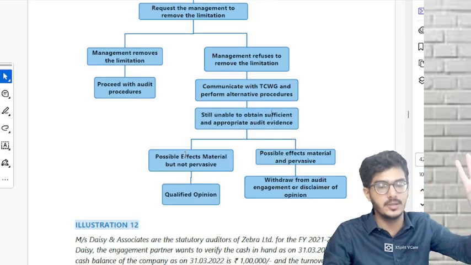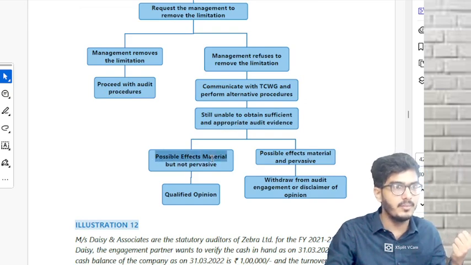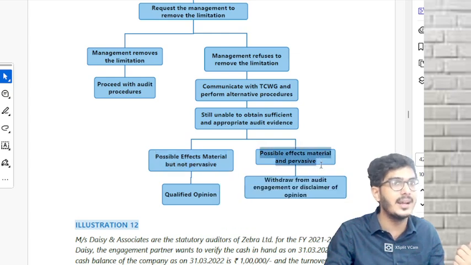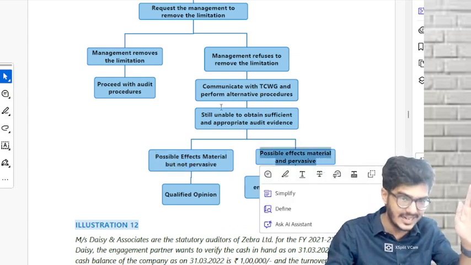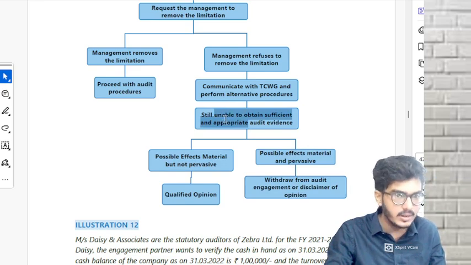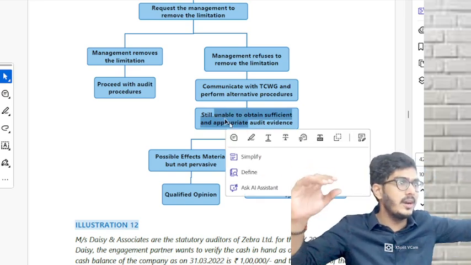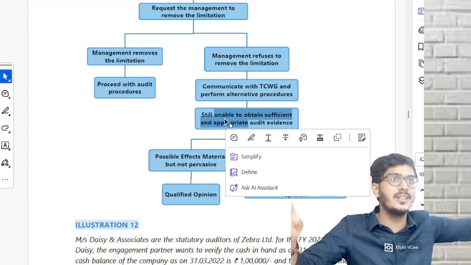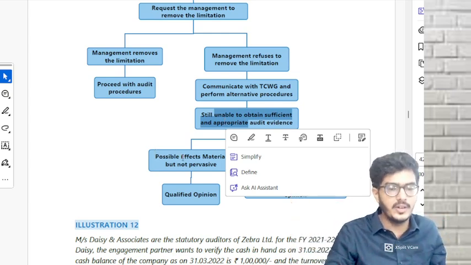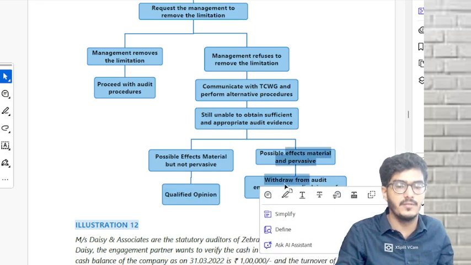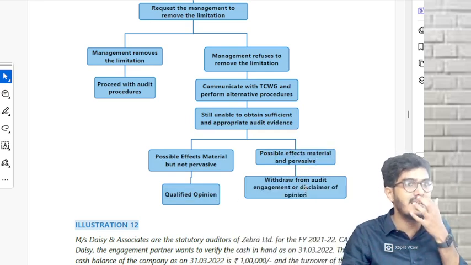In that case, there are two options. Possible effects of misstatements, material but not pervasive. Possible effects, material and pervasive. Arey, common sense, think and tell me, were you able to obtain PSI over here? No. So directly you'll come to either qualified or disclaimer. That depends on whether it is pervasive or not. So if it is not pervasive, give qualified. If it's pervasive, withdraw from the engagement or give a disclaimer of opinion.